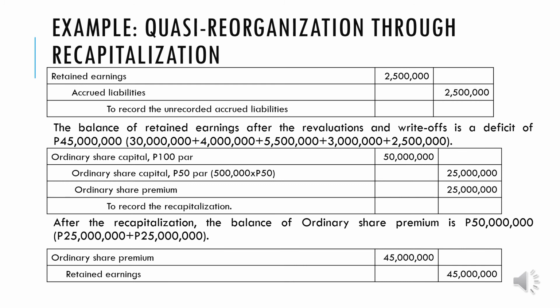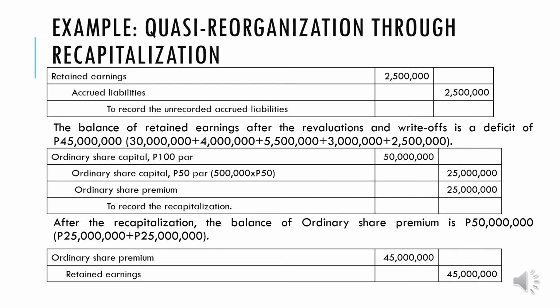Okay? So ngayon, papalitan natin siya with an ordinary share capital, okay, na 50 par. So yung 500,000 na shares times 50 pesos, that will be equal now to 25 million. Okay, ngayon yung difference nila, ayan na. Tataas na po yung ating ordinary share premium by 25 million. So that's the entry to record the recapitalization.